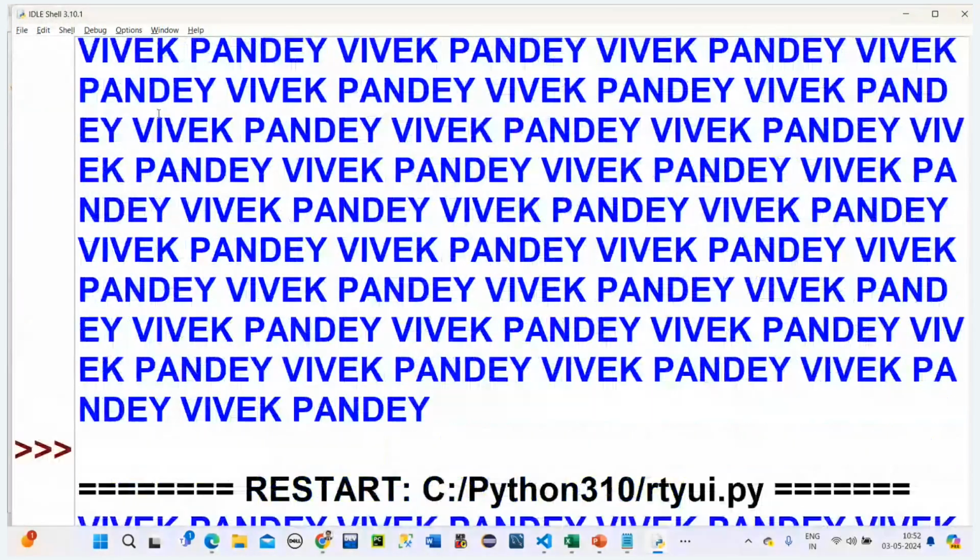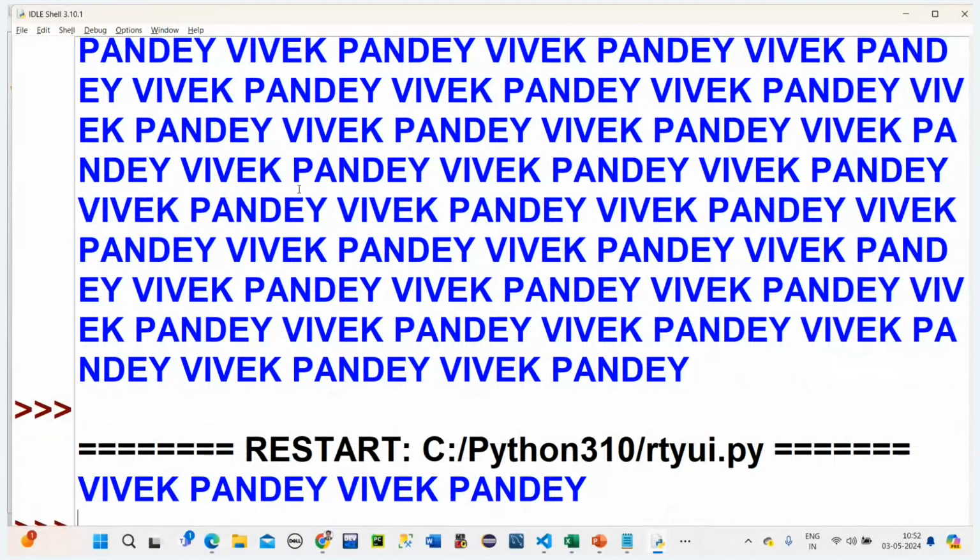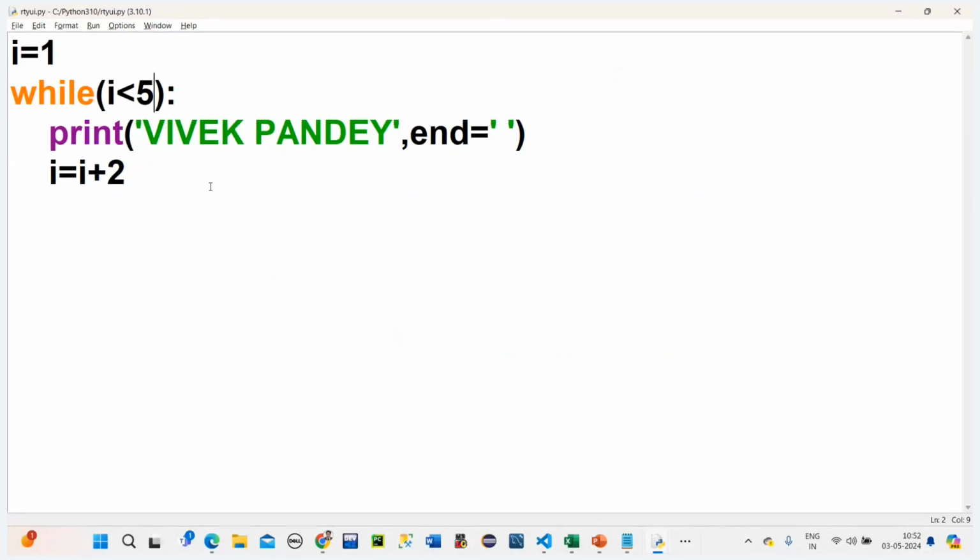Yes, let me keep this small, 10 now, or we can keep it here 5. Now let's check how many. Why only two? Because we have given two, right? There, I plus two. Exactly, exactly.